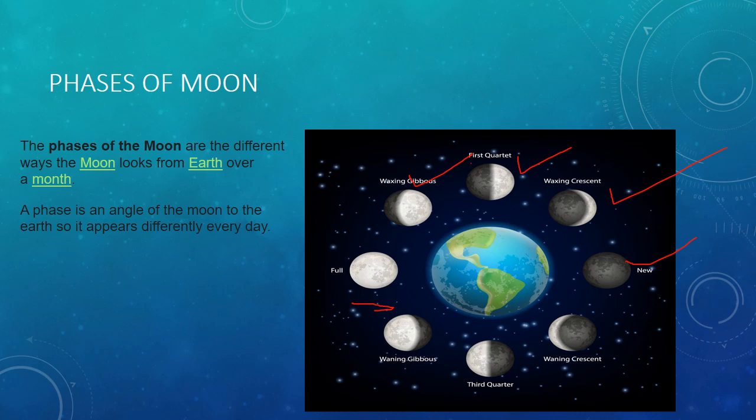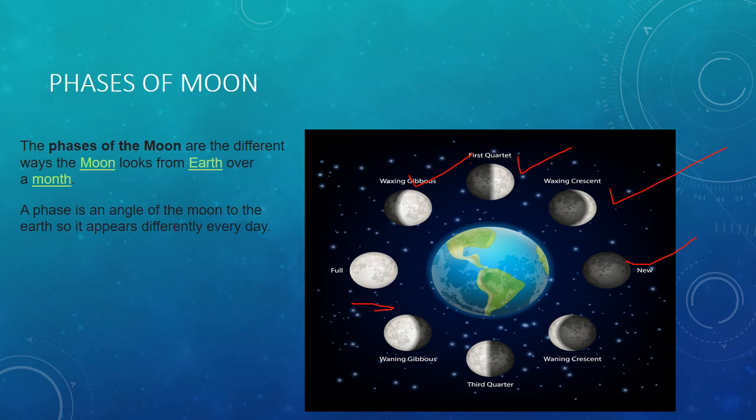Next, finally, it reaches the full moon, when the full lit portion of the moon is visible from the Earth. It is also called Purnima. A full moon is when we can see the entire lit portion of the moon. A lunar eclipse can happen only at full moon.